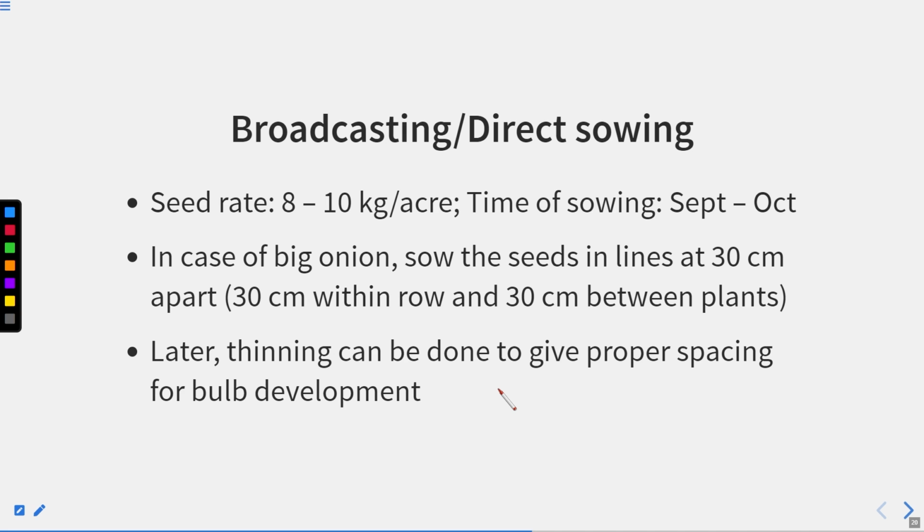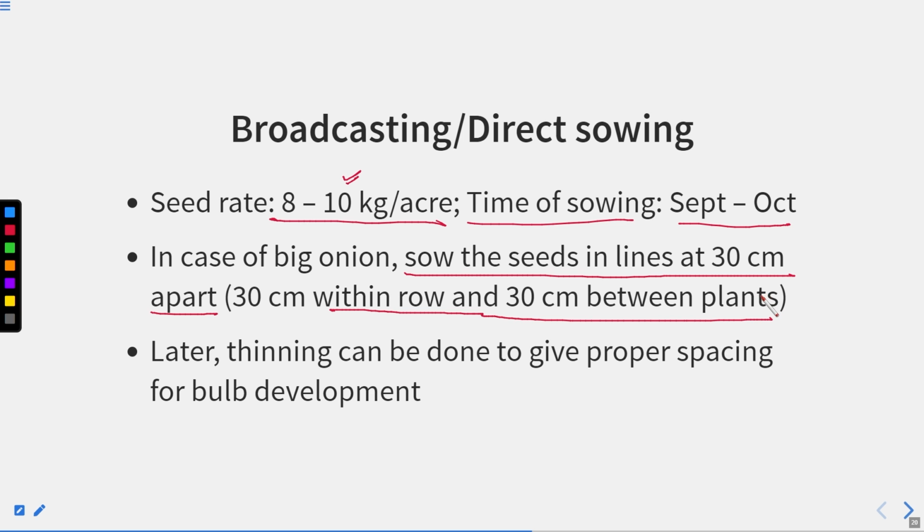Now, for broadcasting or direct sowing, the seed rate is 8 kg to 10 kg per acre, and the time of sowing is September to October. In case of big onion, sow the seed in lines 30 centimeter apart. The distance should be 30 centimeter within the row and 30 centimeter between the plants.